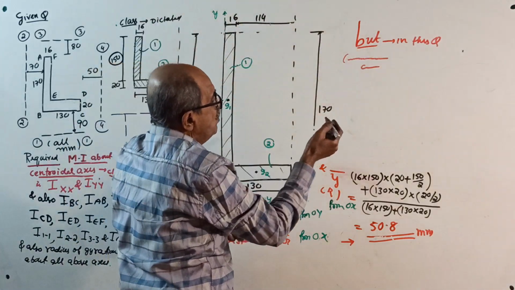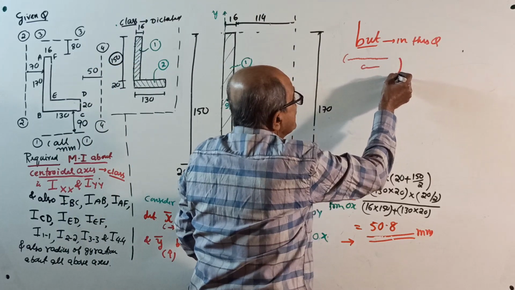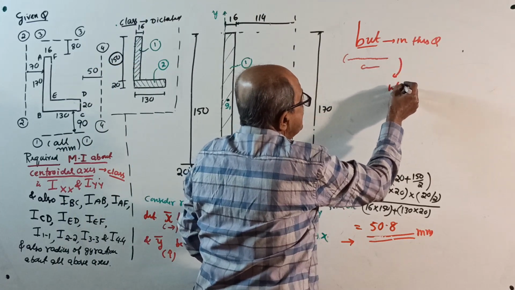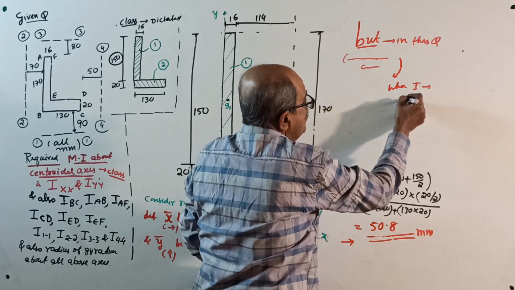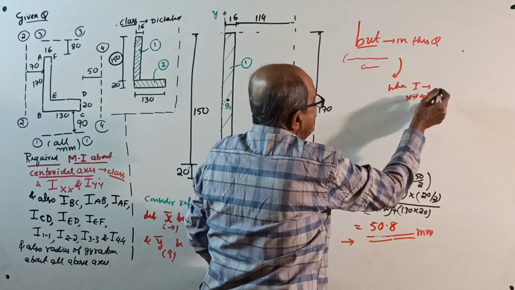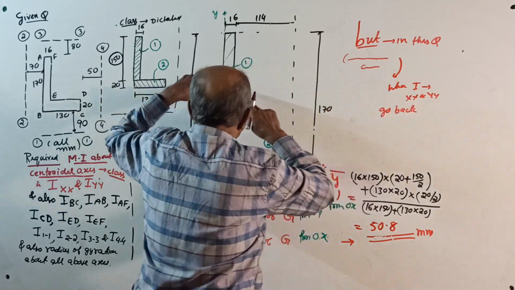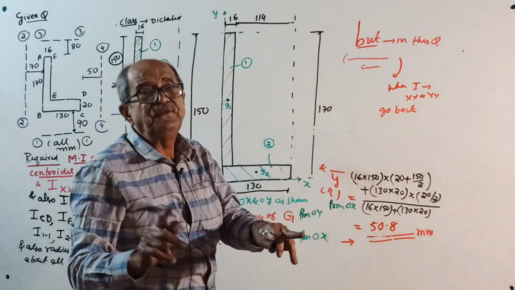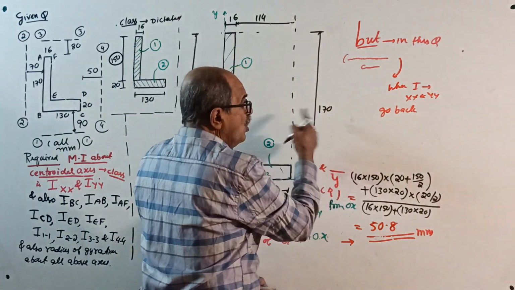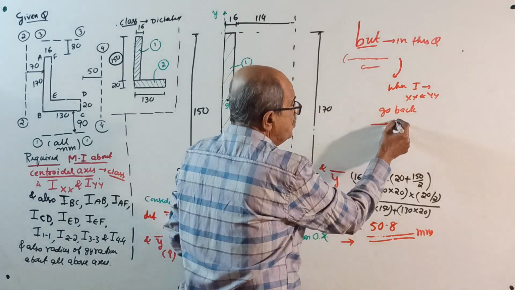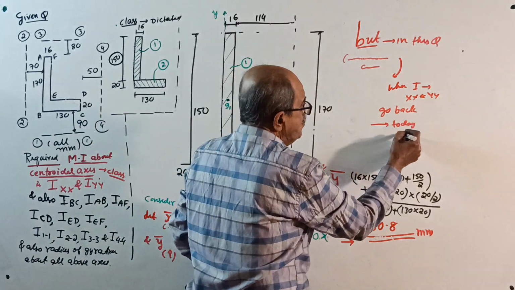So what you do in future, when moment of inertia is required about XX and YY, is go back to the sketch. But today you write once again. Next time go back, but next time also I will tell you. Today you write once again.